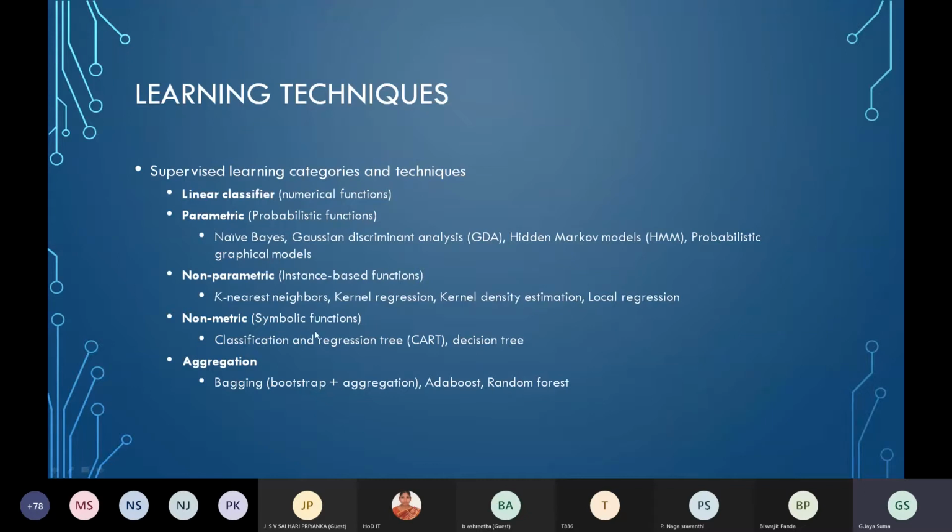Non-metric means symbolic functions are to be used: classification and regression trees and decision trees. Aggregation, bagging, which contains AdaBoost, random forests, and boosting, all come under this. That means whatever algorithms are available, we have classified them into linear classifiers, where we can also say linear regression, parametric, non-parametric, non-metric, and aggregation.